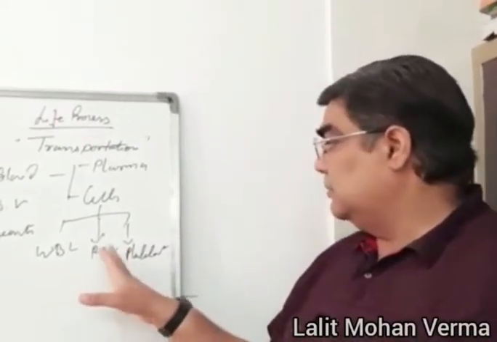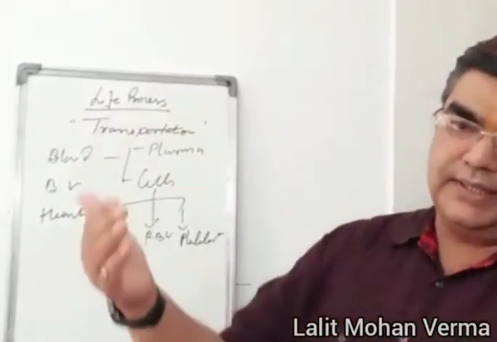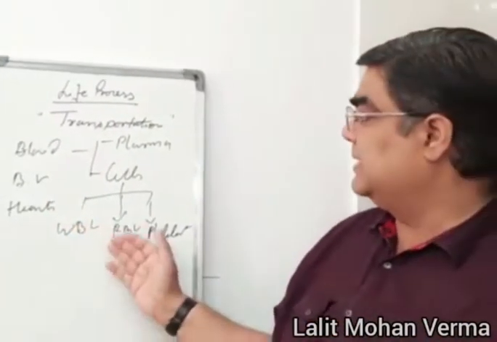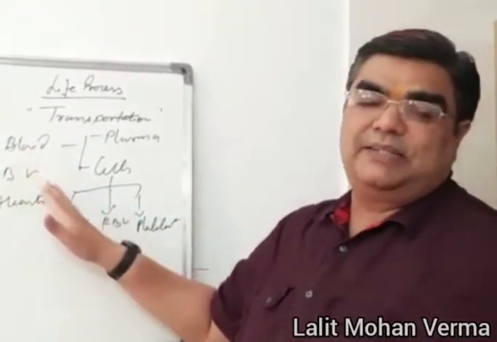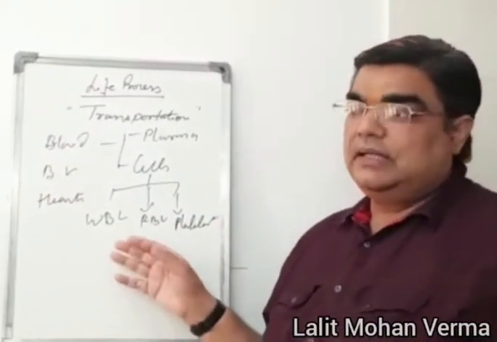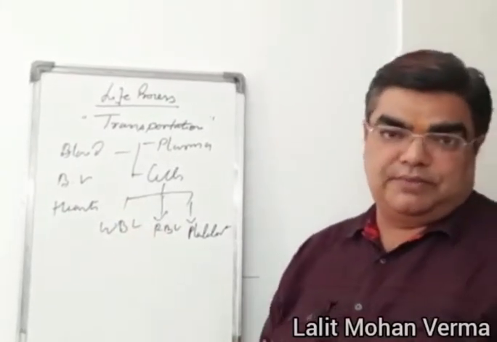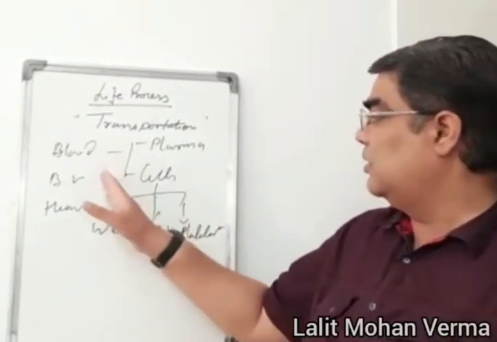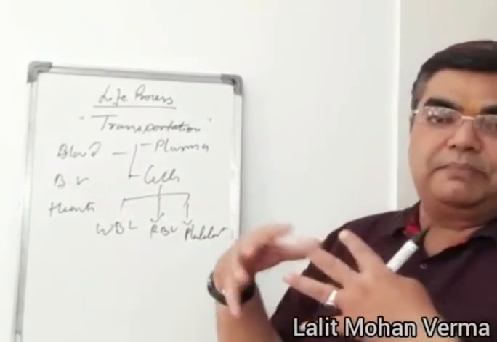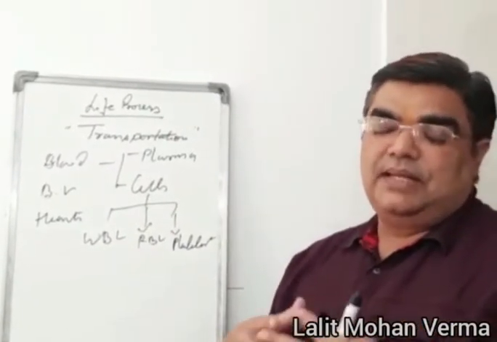So these cells have to pass from one place to another. If they are just in one place in the blood, how can we carry them to other parts of the body? Because oxygen is needed in different tissues. Therefore, there is a need for a particular type of pumping system, a transport system, in the body.